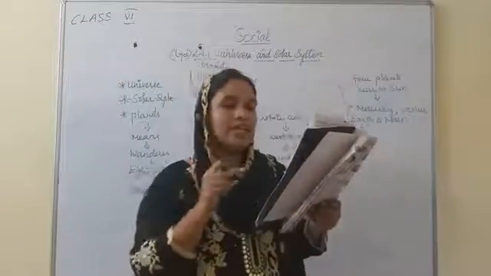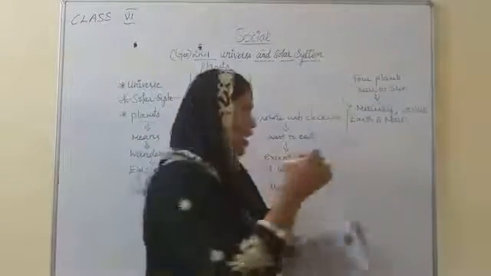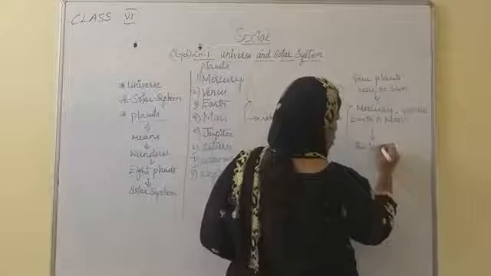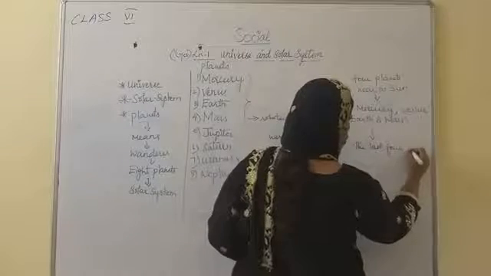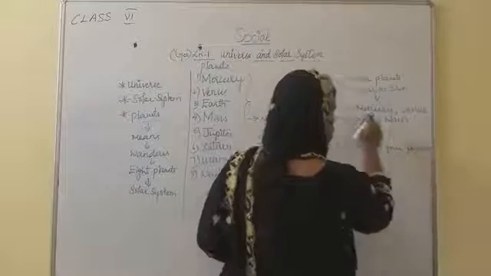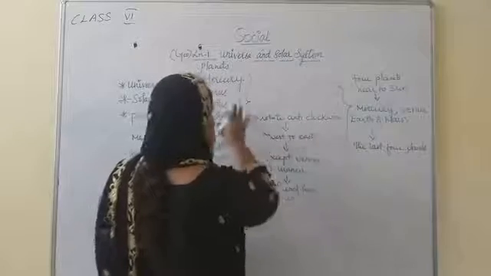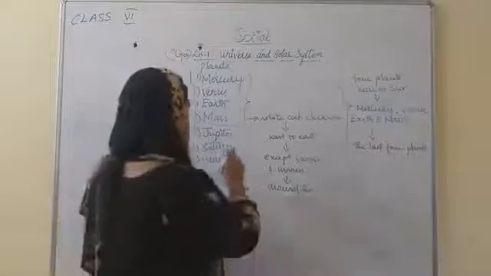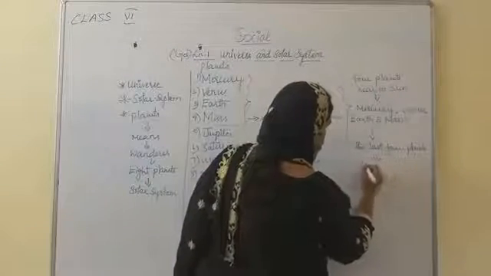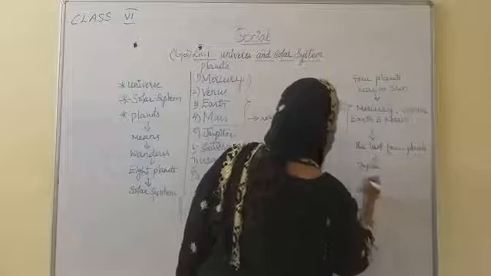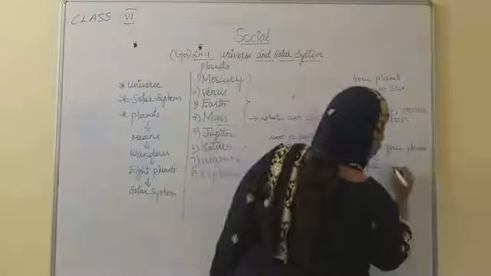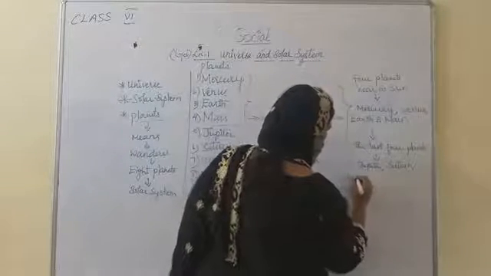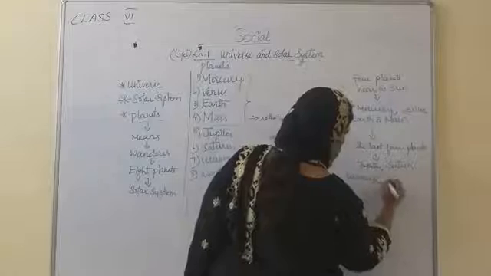Next are the last four planets. What are the remaining planets we are missing? We wrote Mercury, Venus, Earth and Mars. The remaining four are Jupiter, Saturn, Uranus and Neptune.